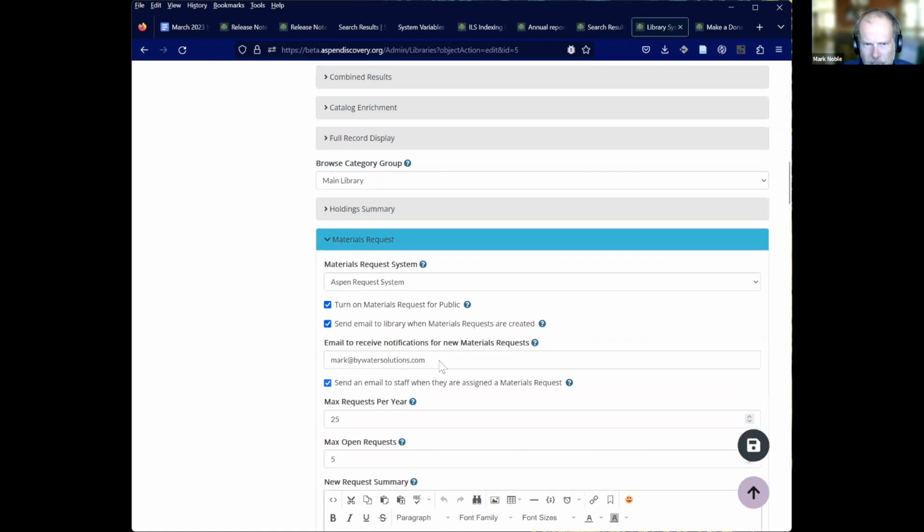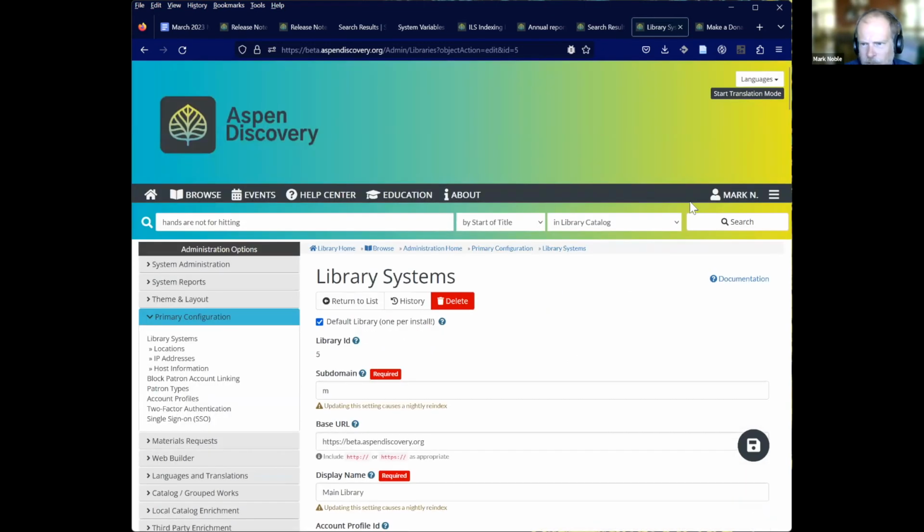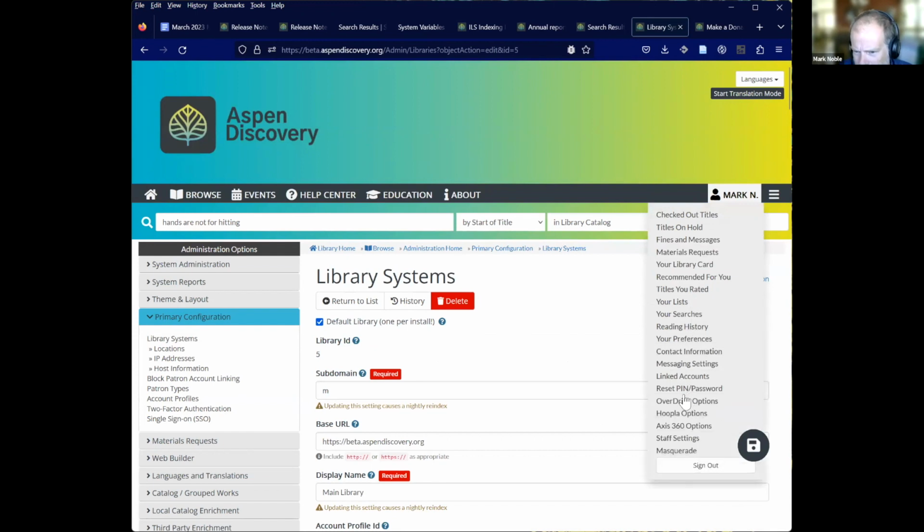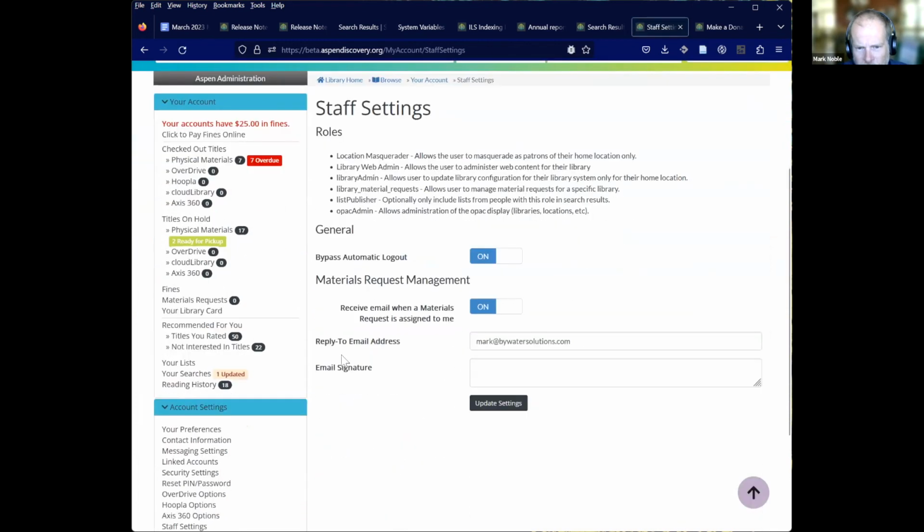And then when they're assigned, that's going to be part of your staff settings. If you have materials request permissions, you're going to go into your staff settings and there's a reply-to email and an email signature. If that's turned on, then you can also say, I do want to have it, or maybe I'm somebody who checks every day and I don't want to get an email every single time something is assigned to me, I can turn that off.